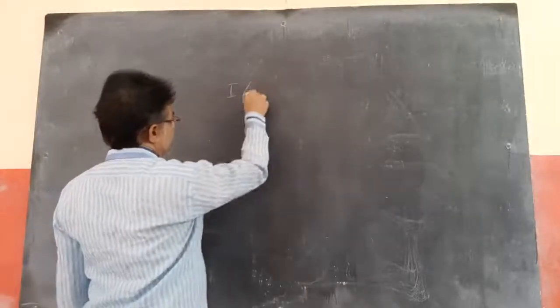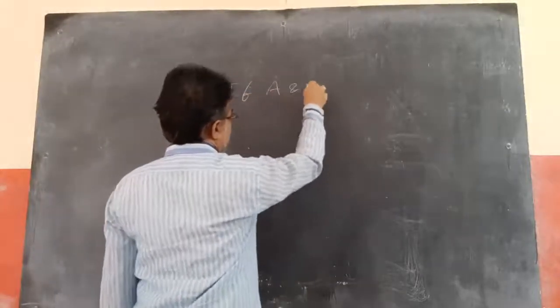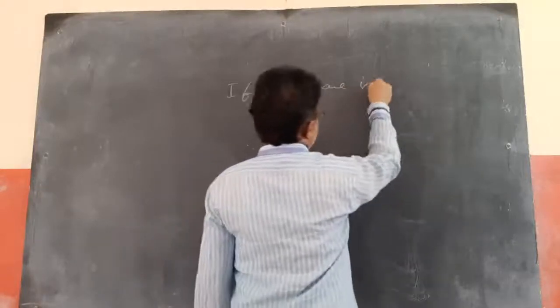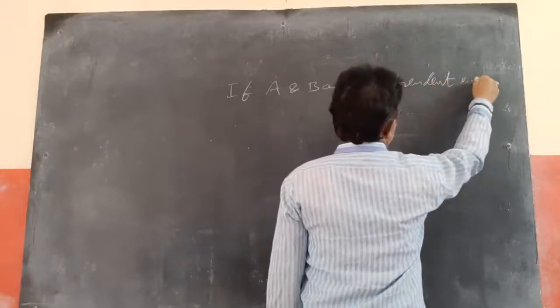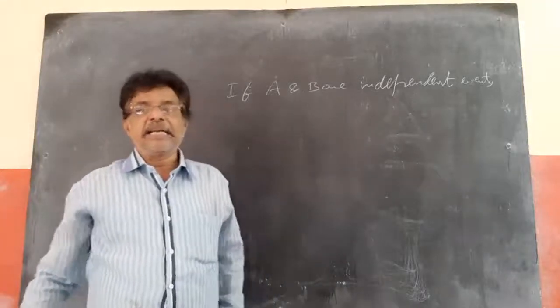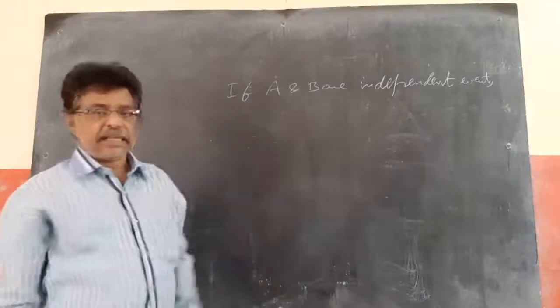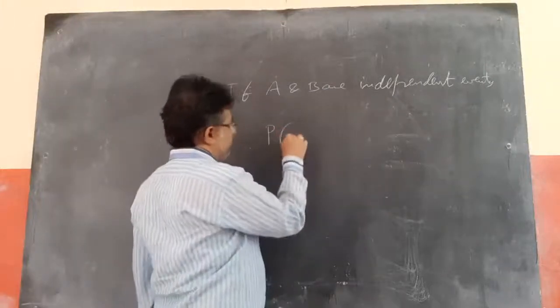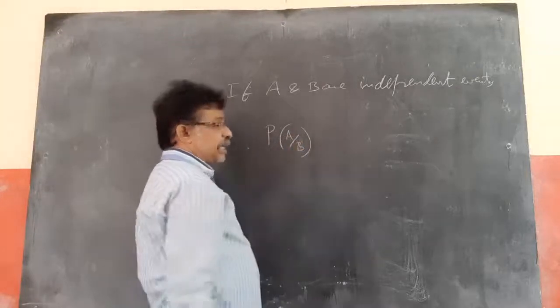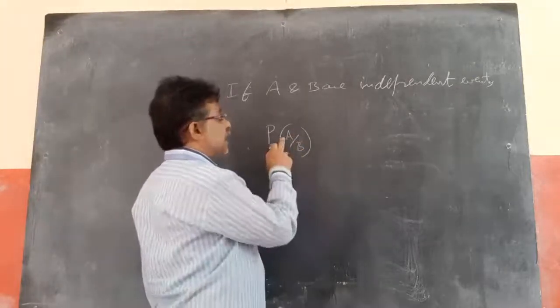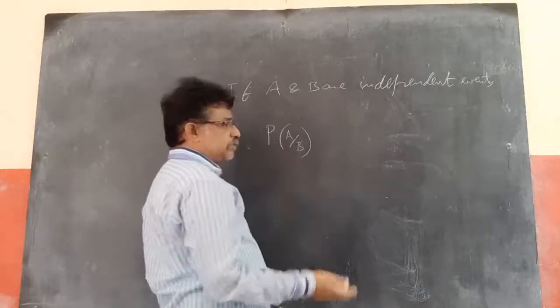Now, what is independent events? If A and B are independent events, it means one does not depend on the other. But what we are saying, P of A by B, is nothing but A occurs only after B. Independent means A does not depend on B. So P of A by B is nothing but P of A.